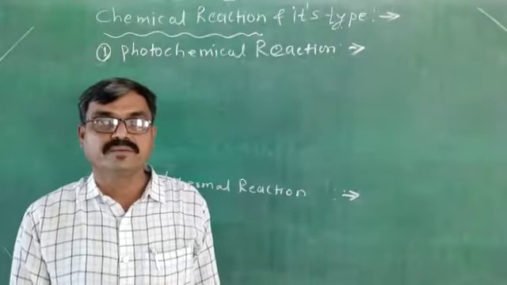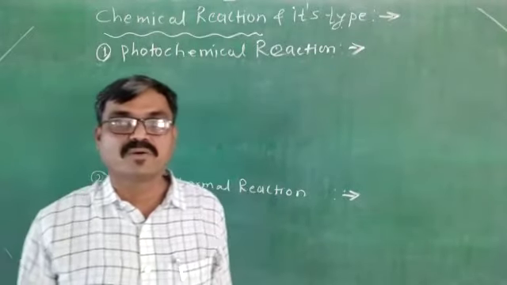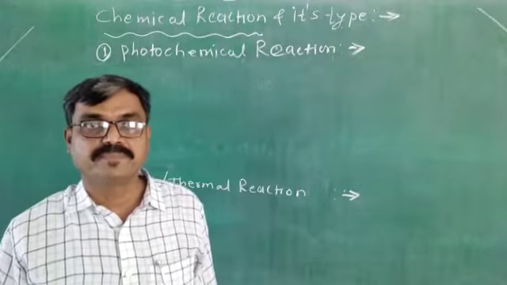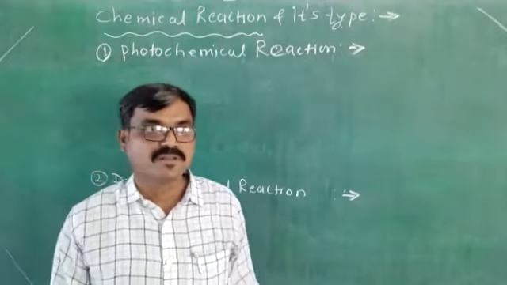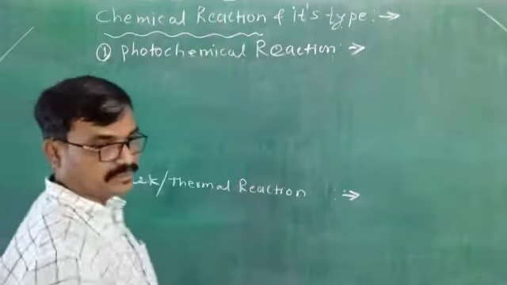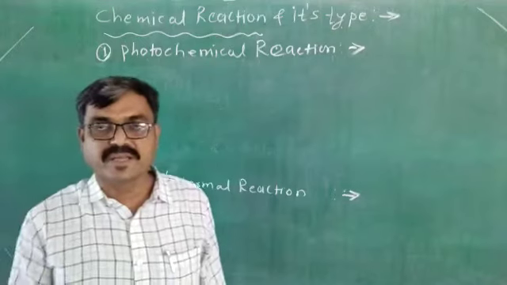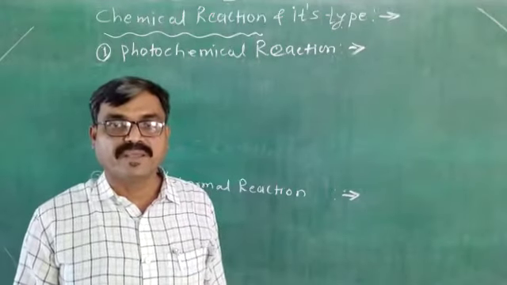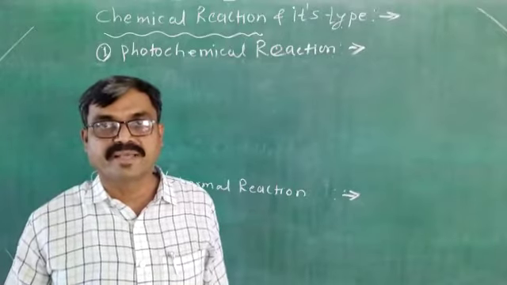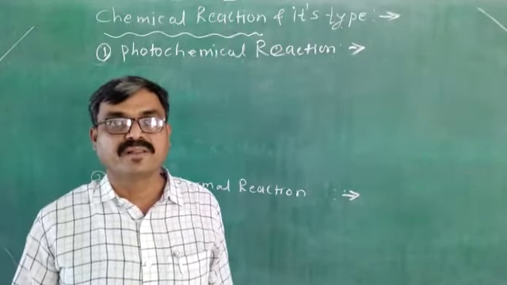Welcome student. Today we are going to discuss the chemical reaction and its types. First of all, see what is meant by chemical reaction. A chemical reaction is a reaction in which breaking of old bonds and formation of new bonds takes place. Such a reaction is a chemical reaction.